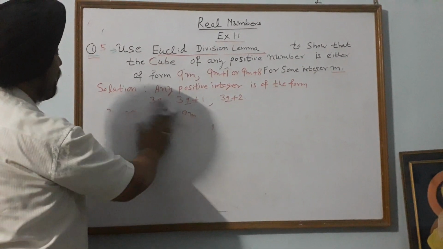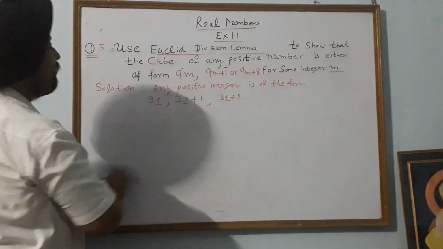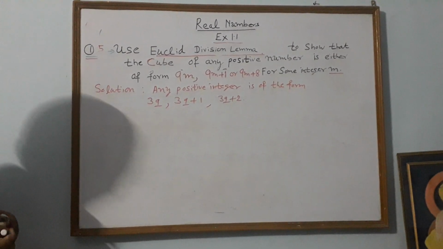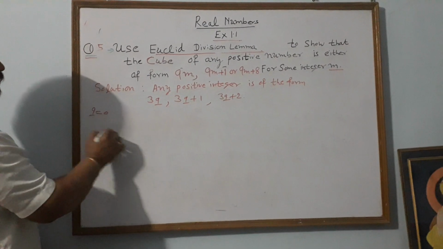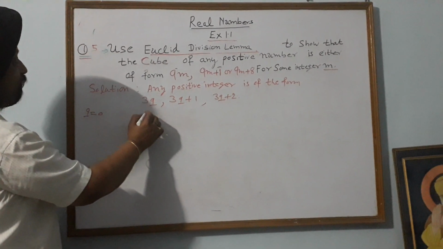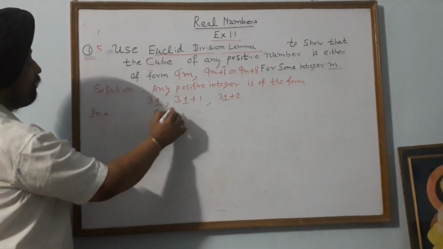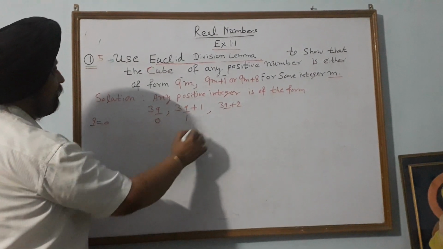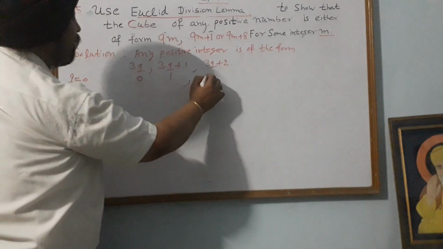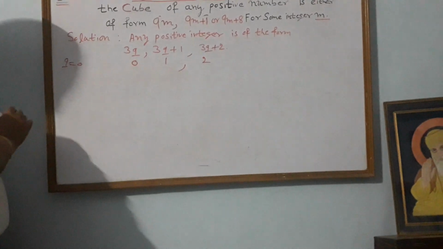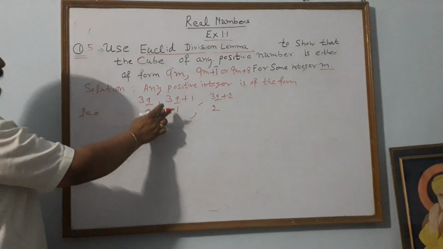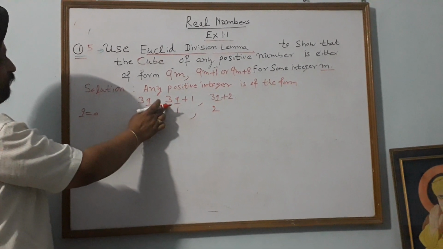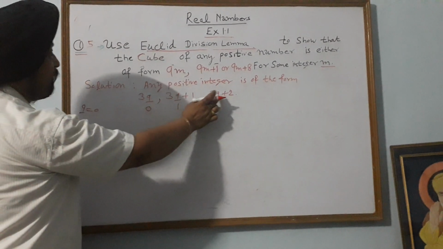This you have to remember, that in the last question we have done, any positive integer is of the form 3q. How? If you take q equal to 0, now the integers will be 3 into 0 = 0, 3 into 0 + 1 = 1, 3 into 0 + 2 = 2. So we get the integers 0, 1, 2. It means 0 is of the form 3q, 1 is of the form 3q + 1, and 2 is of the form 3q + 2.